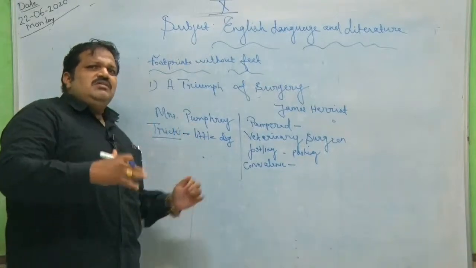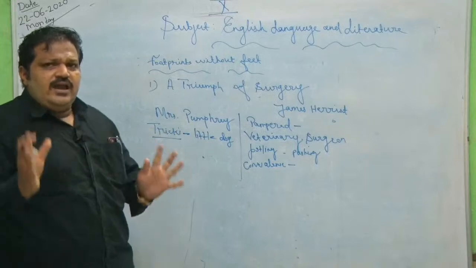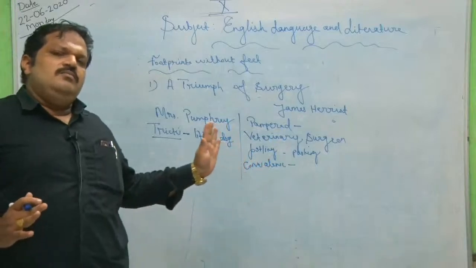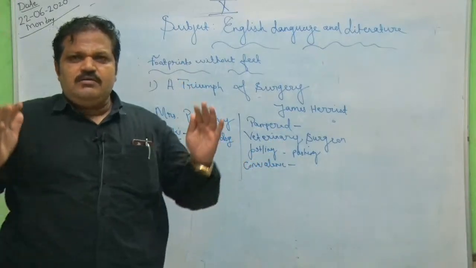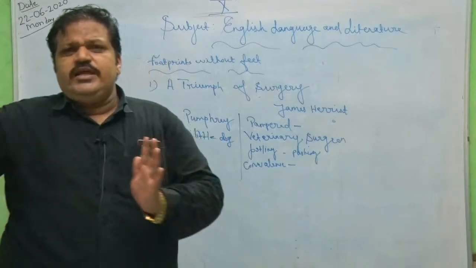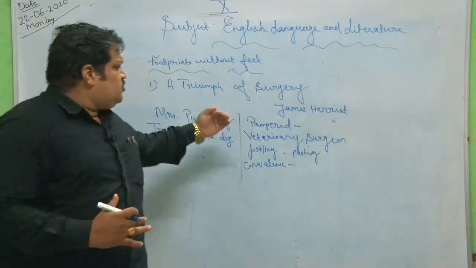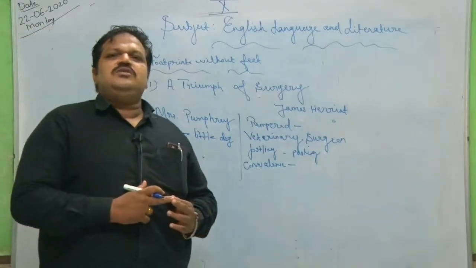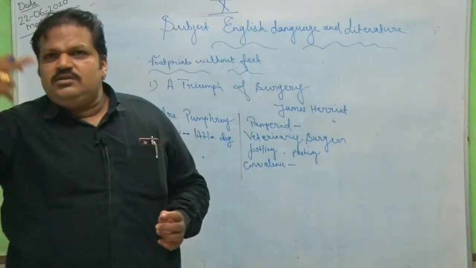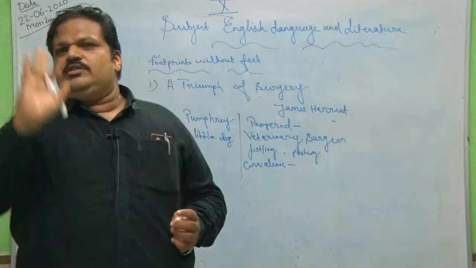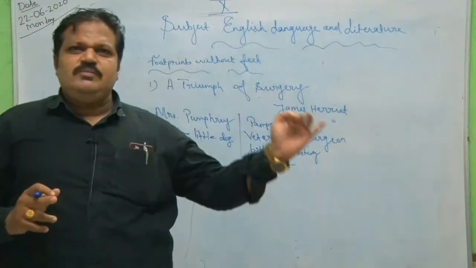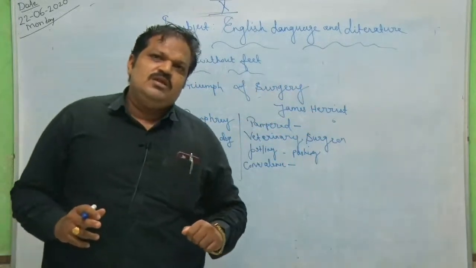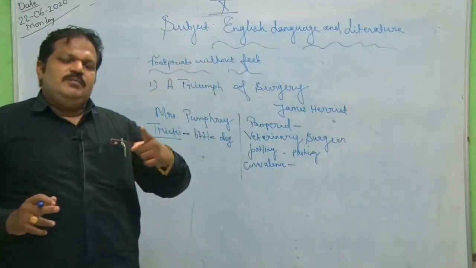then you have to understand the characters. When you understand the characters, like the relation between Mrs. Pumphrey and Tricky, there will be a question. Okay, what is the relationship between Mrs. Pumphrey and Tricky, the little dog? One question can be asked like that, or the next question can be asked in another way. So these two questions you will be getting in the exam from the supplementary. That stands for 8 marks. So these two questions you have to attempt.